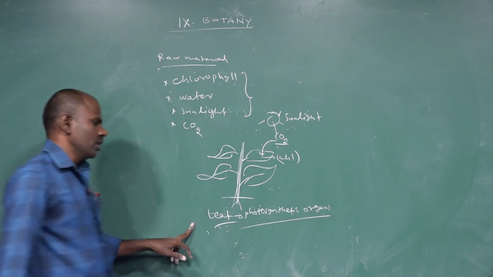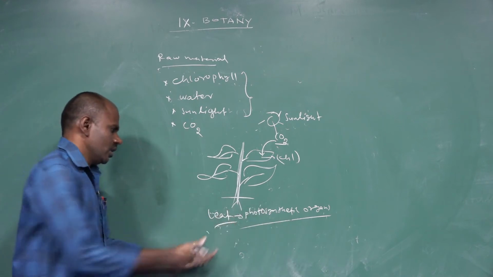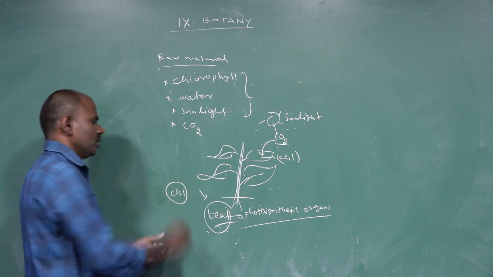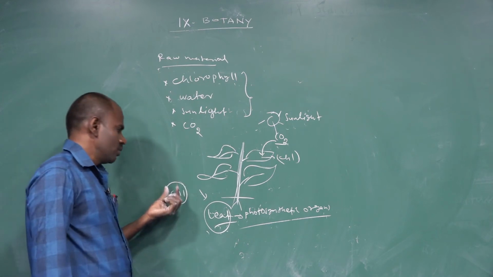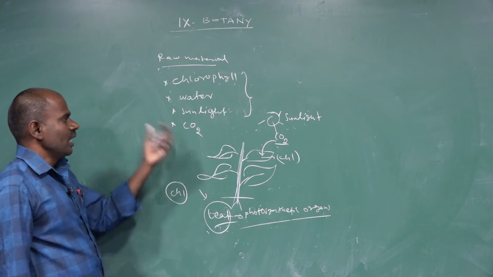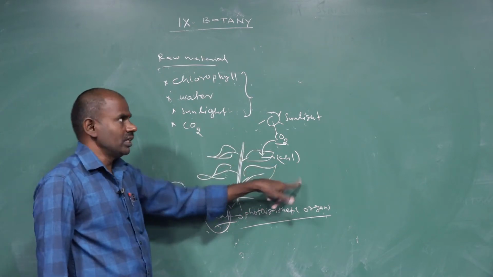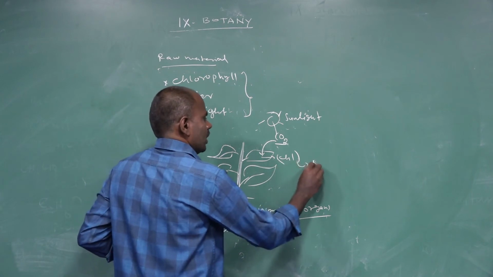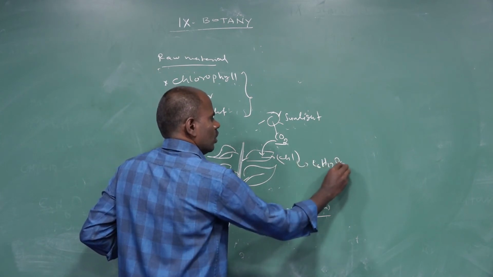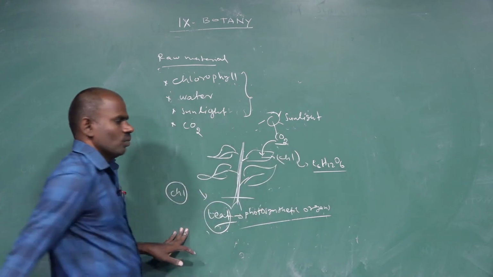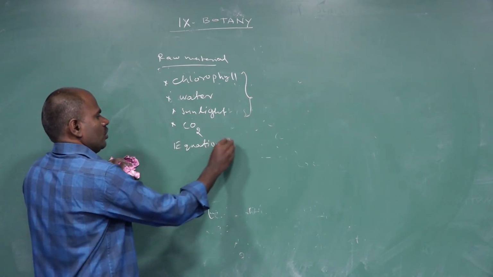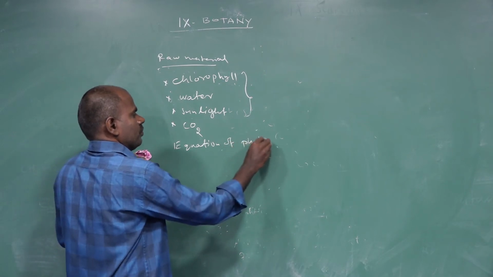Which one is a photosynthetic organ? The leaf, because the leaf contains more chlorophyll pigments. These chlorophyll pigments utilize light energy and convert it to chemical energy. That is called photosynthesis, the synthesis of food material. C6H12O6. The equation of photosynthesis.